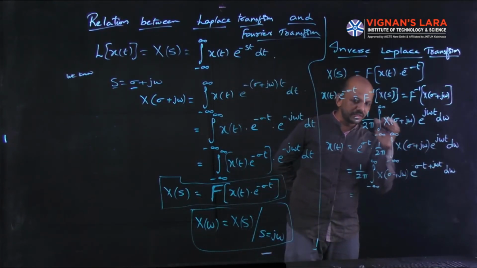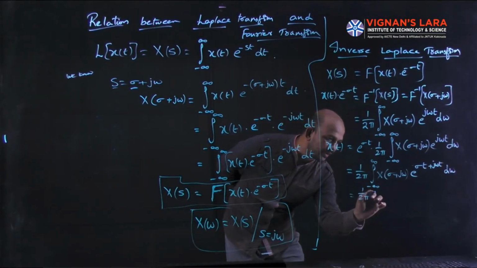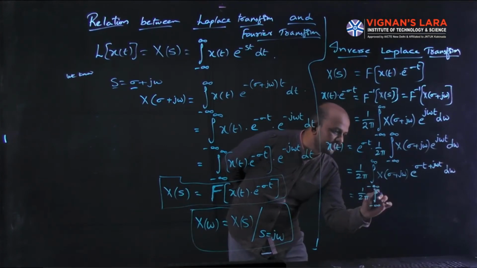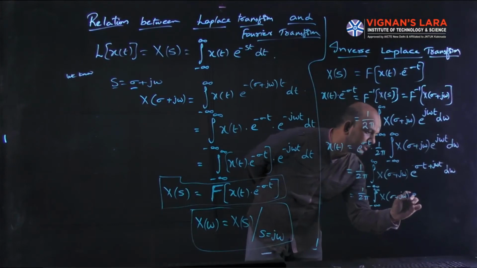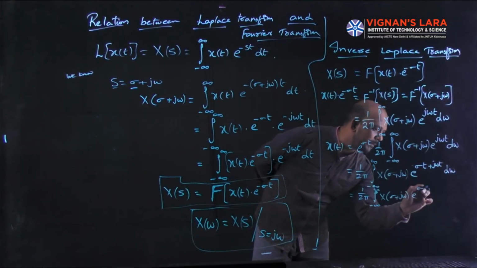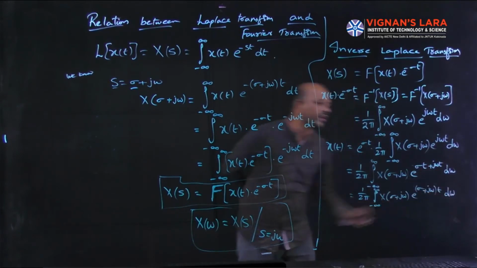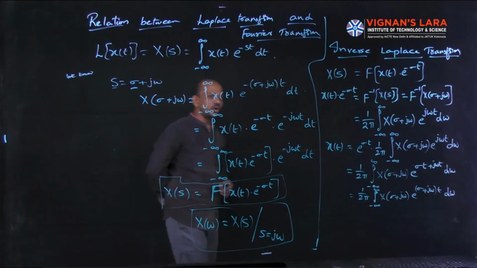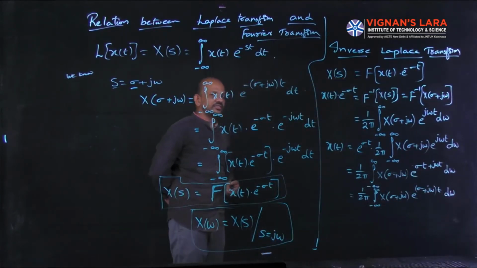So this will be equal to 1 by 2 pi integral minus infinity to plus infinity X of sigma plus j omega e power sigma plus j omega into t d omega. Okay, so this is the value of x of t.